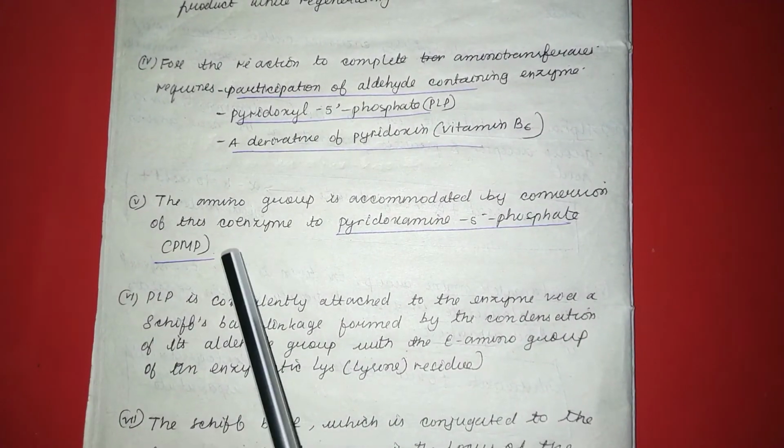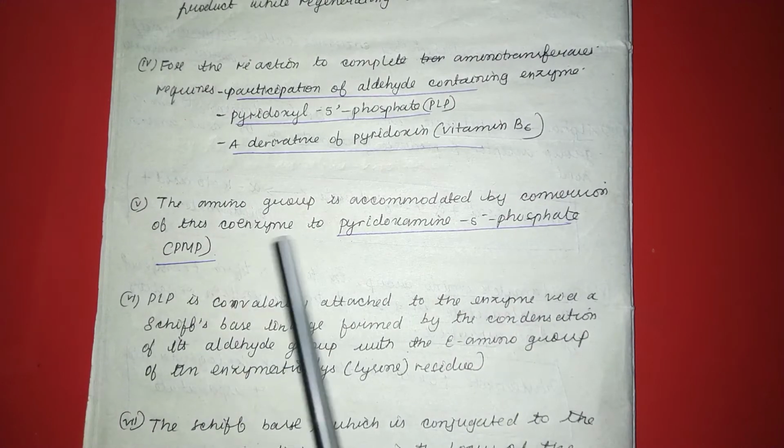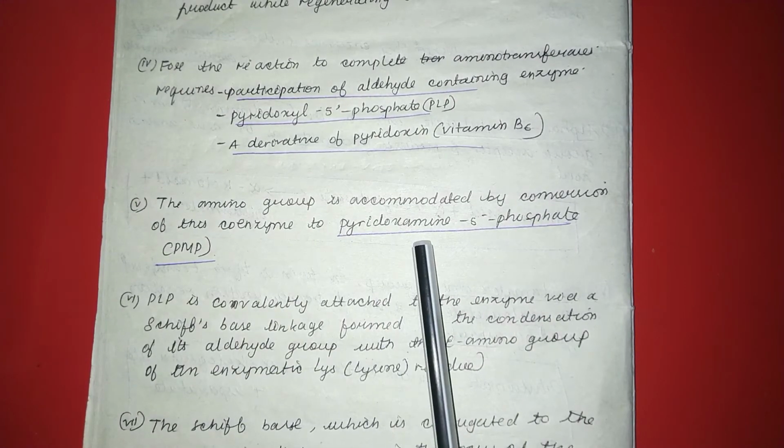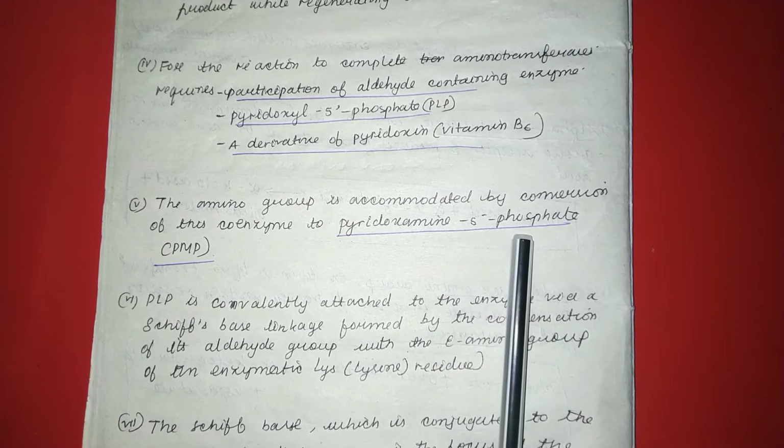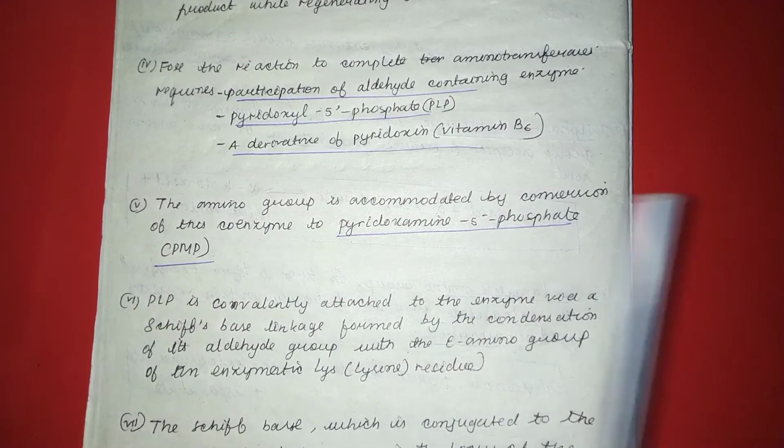In the next step of the mechanism, the amino group is accommodated by conversion of the coenzyme to pyridoxamine 5-phosphate, also known as PMP.